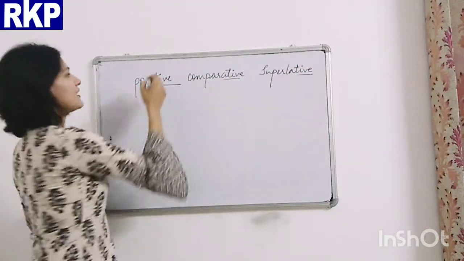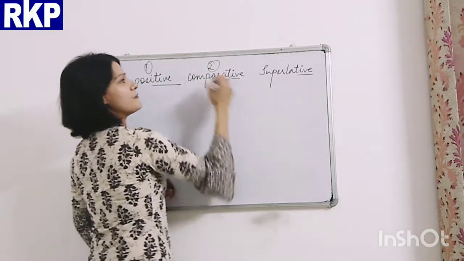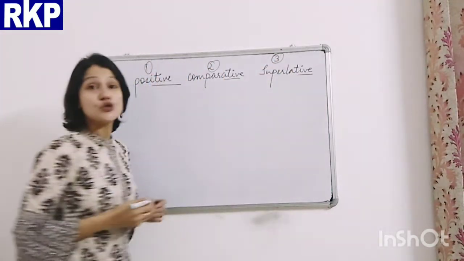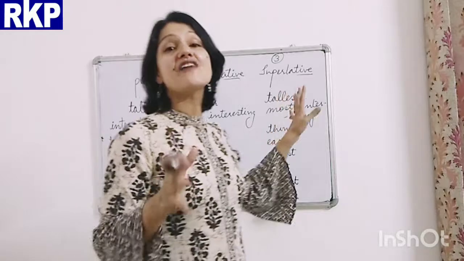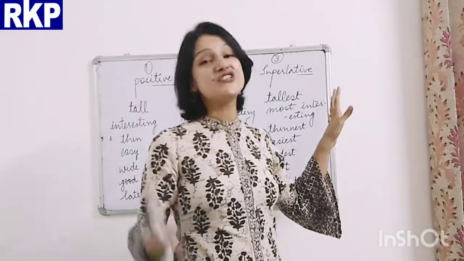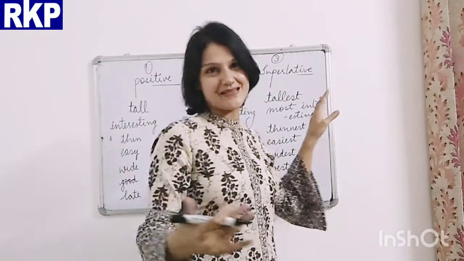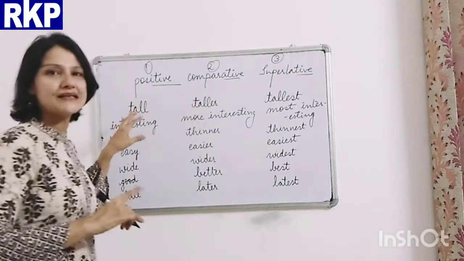Positive, comparative, and superlative. So now I have written a few adjectives here with their degrees. Now you can have a look at the board.